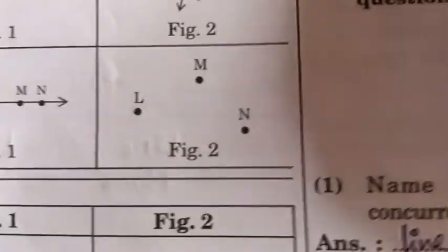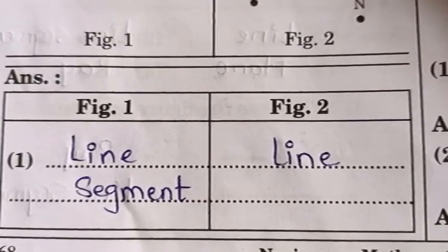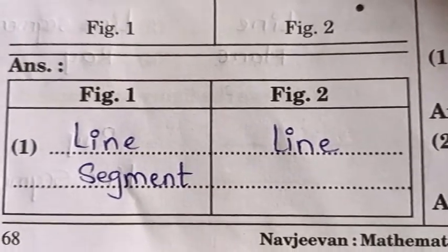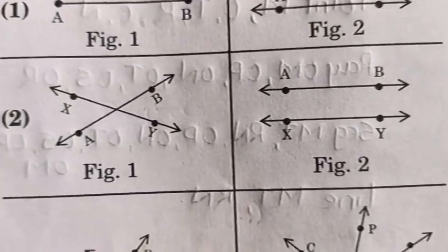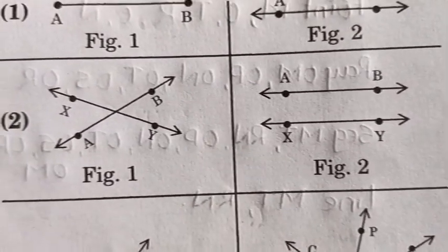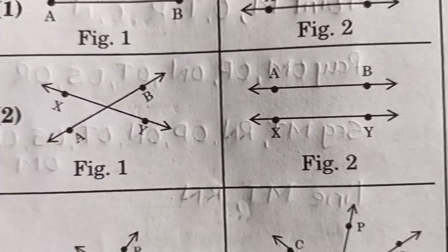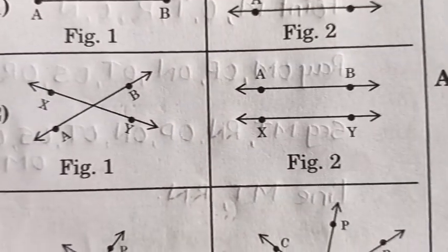So how will you write in the answer? In the answer you will write it like this. See, below is the answer. In figure 1, that is line segment, and figure 2 is line. Now in the second one, in the first figure, 2 lines are crossed, meaning they have met each other, so they are known as intersecting lines. And figure 2 is known as parallel lines.